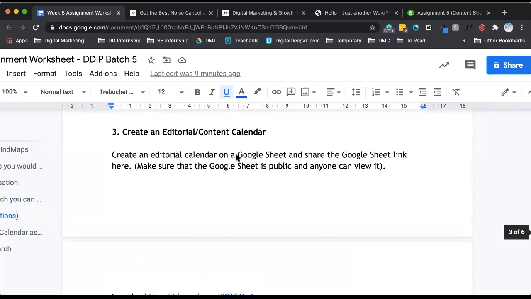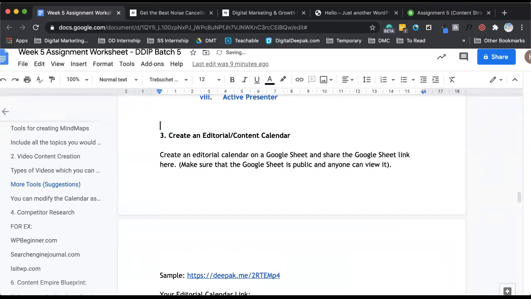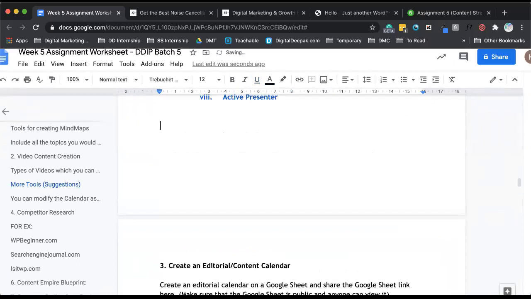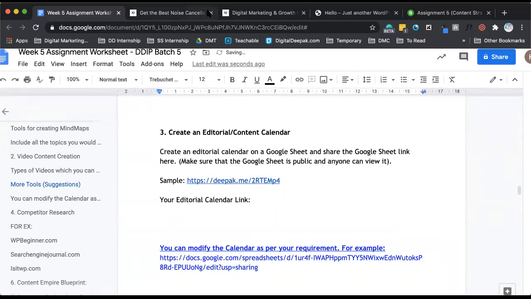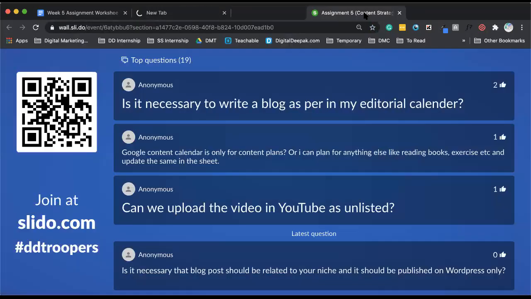So now you have to go ahead and create an editorial calendar. Now, yes, Amandeep, you can do that as well. No problem. So now talking about an editorial calendar, it is nothing but a list of all the topics that you will be talking about, or basically publishing a blog post about in the coming days. So even if you are not actually publishing these many blog posts, it's fine, but at least make a calendar.